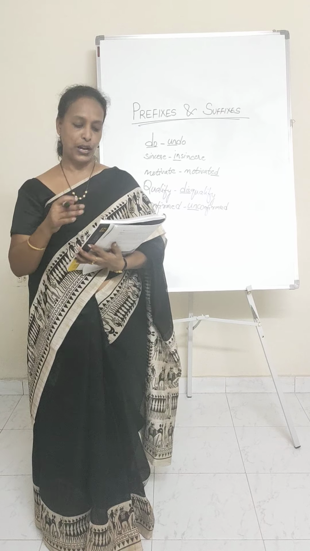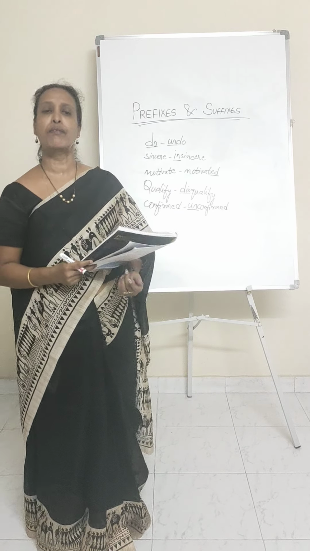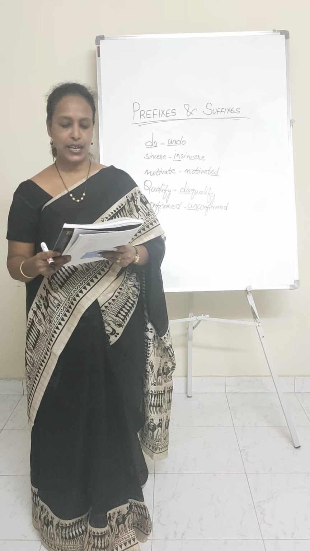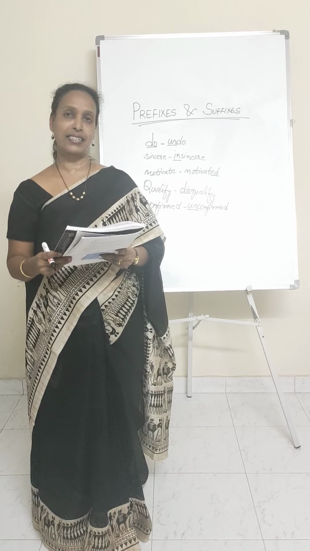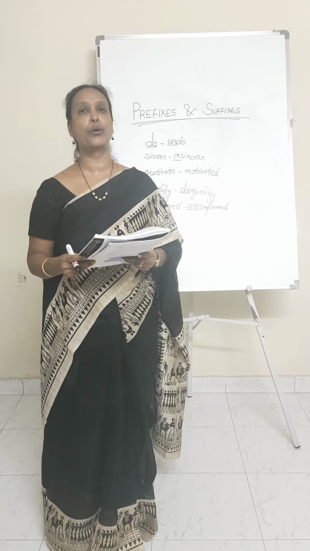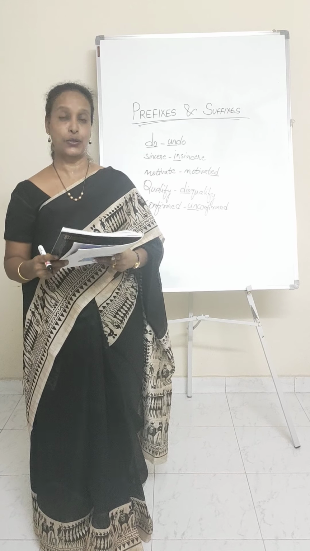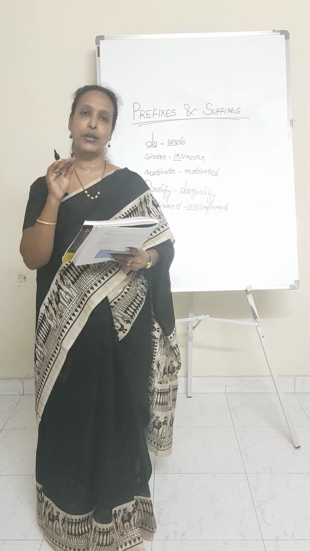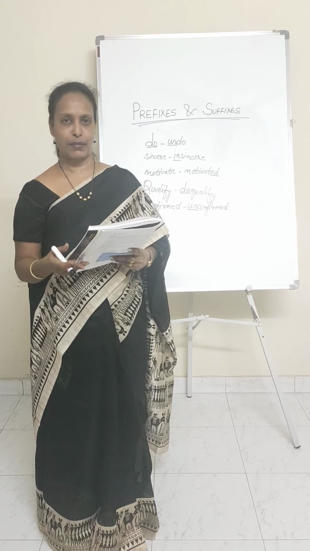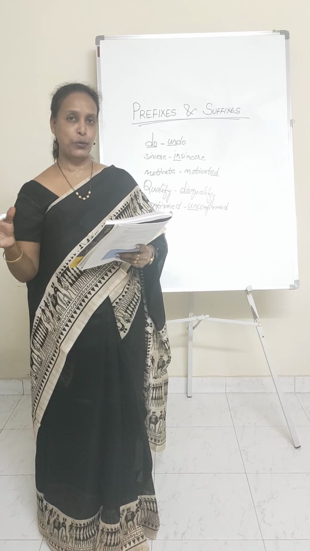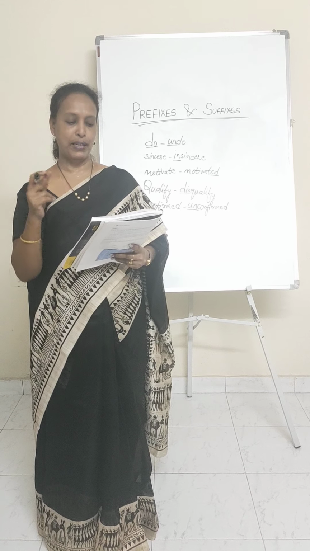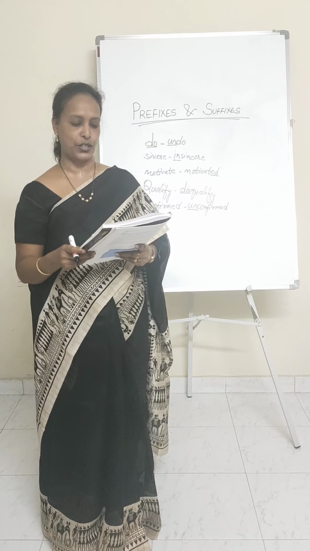So in this order, you also have to make some small changes when you are adding a suffix. Now for example, fame plus OUS becomes famous. Now here, what is the change that you have done? You have changed the spelling of the word famous. You did not say FAMEOUS. You said FAMOUS. So this is a slight change that you have to bring about when you are adding a suffix. Now in the same manner, happy. Happy is HAPPY plus NESS. Now when you have to put these words together, you have to remove the letter Y and make it I, right? Happiness. So this is a small change that you are bringing about here.